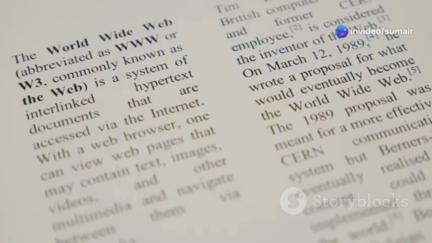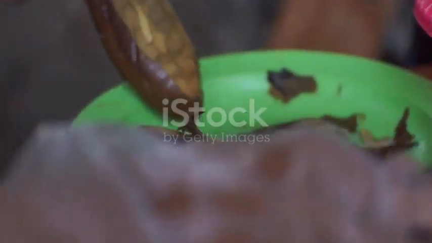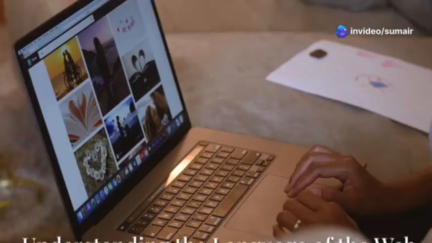In the 1980s, a new technology emerged, the World Wide Web. This invention made the internet accessible to everyone. The web introduced web pages, hyperlinks, and the first web browsers. With these tools, people could easily navigate the vast expanse of the internet.